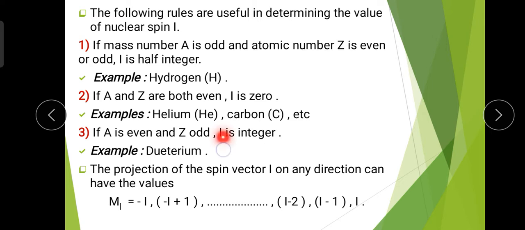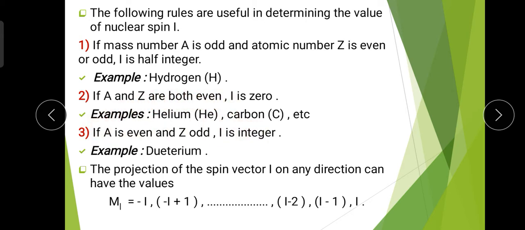The example of this type is deuterium. Deuterium is one of the isotopes of hydrogen, and the atomic number Z is 1, which is odd, and the mass number A is even, since there is 1 proton and 1 neutron. So the mass number is 2, which is even. So deuterium is an example of this rule.